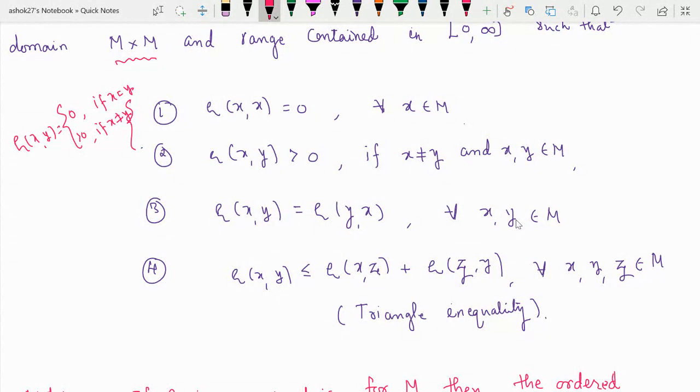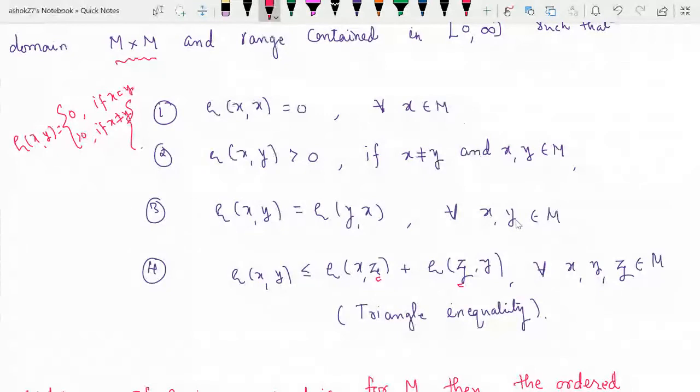Third condition, rho of xy and rho of yx both are same. It is true for all x, y belongs to M. And fourth condition, that is triangle inequality. So rho of xy is less than or equal to rho of xz plus rho of zy. Meaning if we add any point z between x and y, then the resulting distance will be greater.